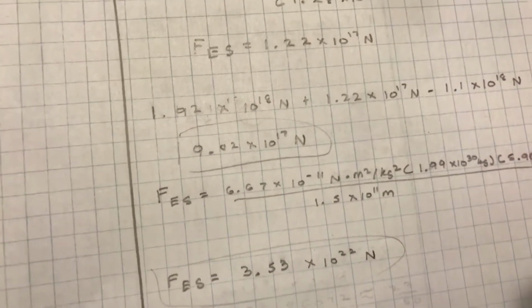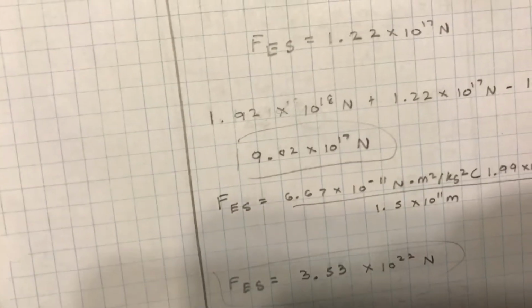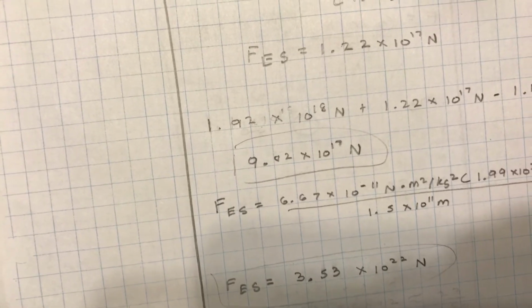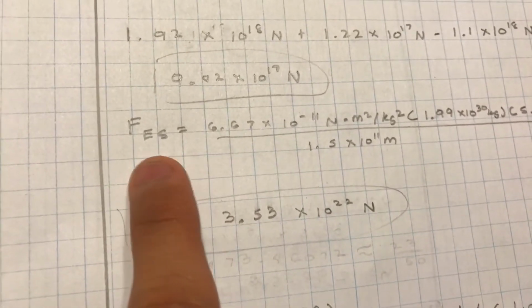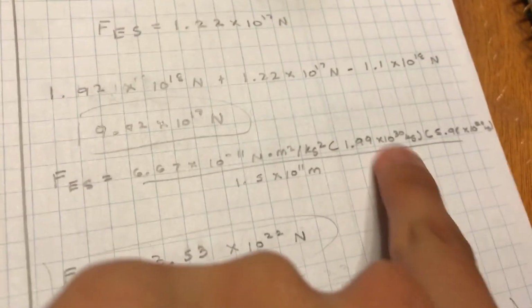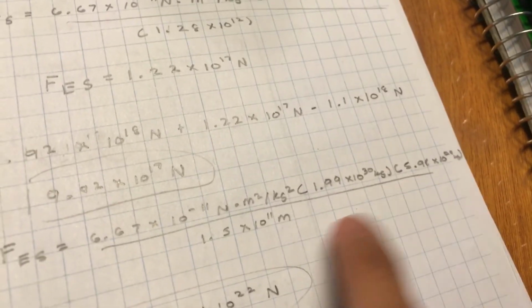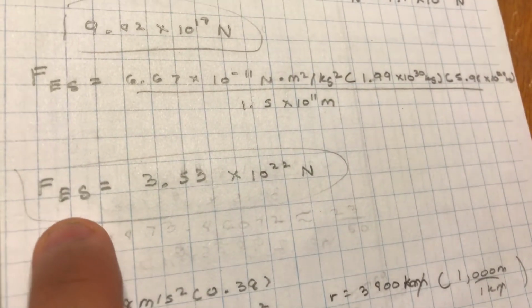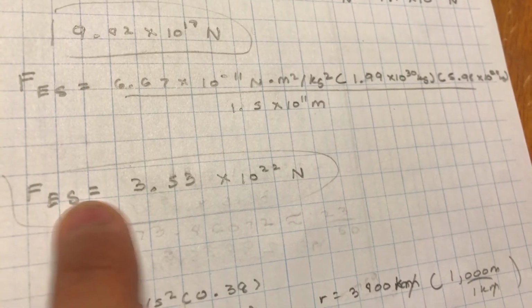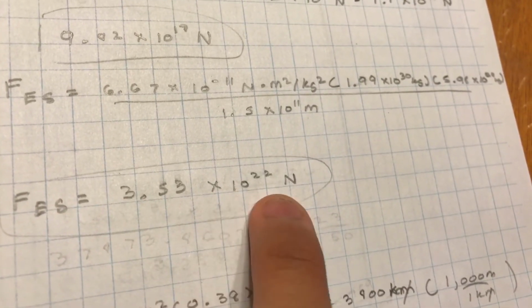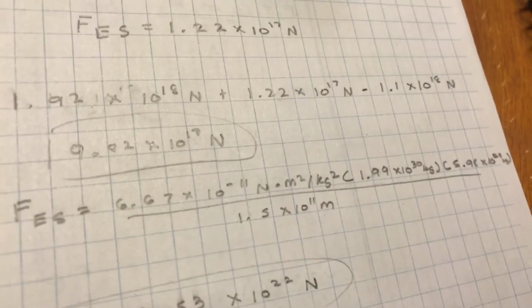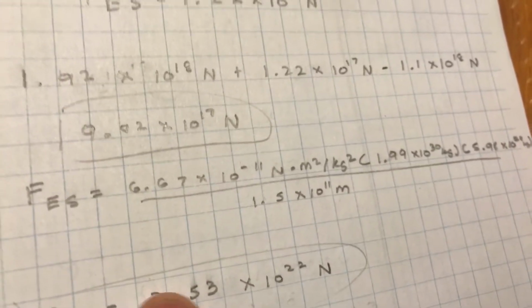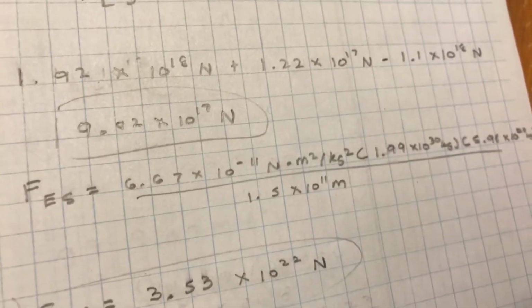And if you really want to get fancy, you want to find the fraction. If you want to find what fraction of the sun's force on the Earth this is, then we have to find the force exerted on Earth by the sun. Gravitational constant, mass of sun, mass of Earth, divided by the distance between them. And we get a force exerted on Earth by the sun equal to 3.53 times 10 to the 22 newtons. That is a huge amount of gravitational force the sun is exerting.